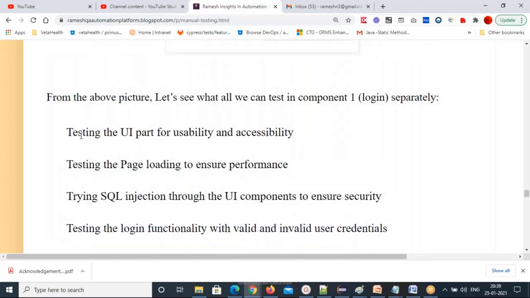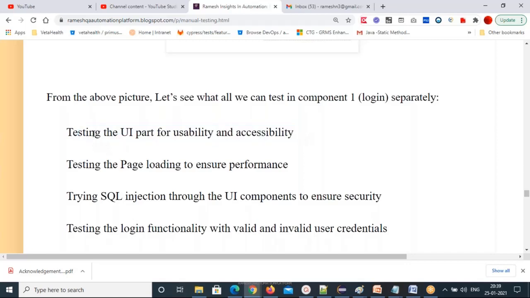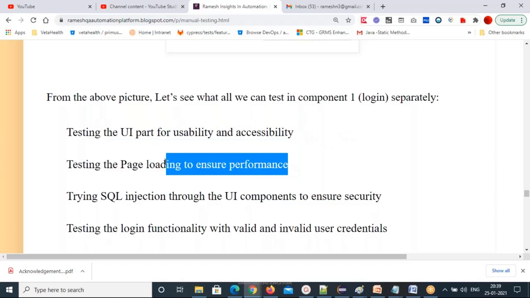And also usability test cases: the field look and feel, tab order, and alignment. That's all we have ticked. That's usability and accessibility. Through the keyboard, you should be able to access the fields. So moving from one tab to another field, is it happening or not? Is it loading quickly or not? That's performance. So this is all you can test in the login.